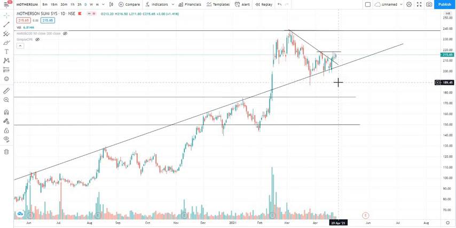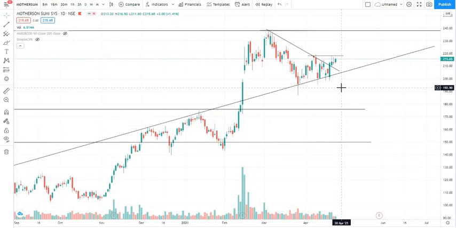And one more thing, it's not a stock recommendation. This is just for educational purposes, to understand how technical analysis works in the stock market.